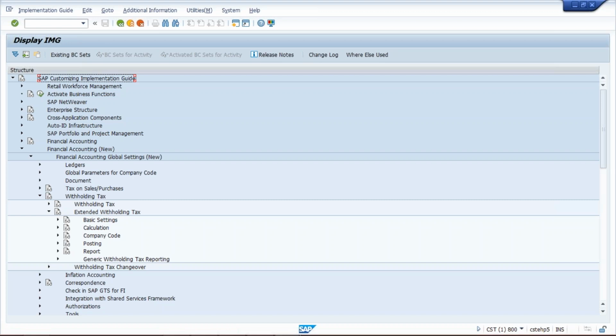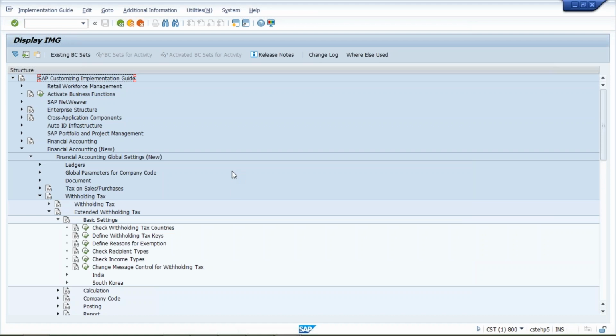Okay, so now we'll do one thing, guys. Now click on basic settings. In basic settings, first of all, we are going to define withholding tax key, because as far as countries are concerned, that is already given by SAP. So we are not going to do anything here. With define withholding tax key, execute this one.